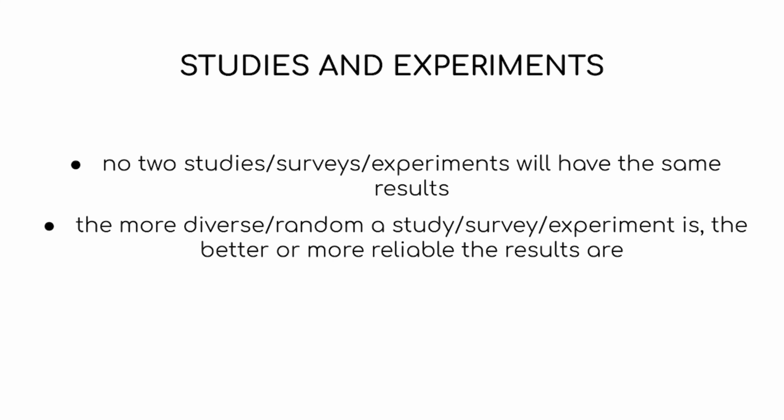And then the second thing is that the more diverse or random a study or survey or experiment is, the better or more reliable the results are. So let's say I ask 50 Genshin players whether they like playing Genshin or not. More likely than not, they're gonna say yes because they play Genshin, so obviously they're gonna be biased towards the game. Whereas let's say I took 50 random people from down the street, and then I asked them the very same question. Do they like Genshin? Of course, this one, the results are gonna be more varied. And of course, that means they're gonna be more reliable because it won't be as biased.